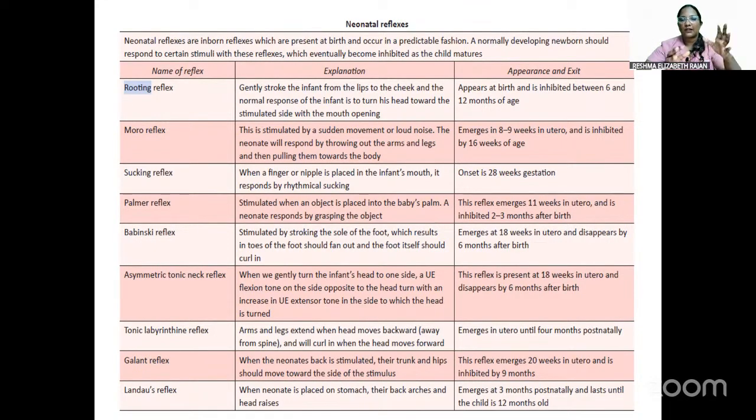So we have to study the neonatal reflexes to answer the previous question. So we have rooting reflex, Moro reflex, suckling reflex, palmar reflex, Babinski reflex, asymmetric tonic neck reflex, tonic labyrinthine reflex, Galant reflex, and Landau reflex. So these are all the neonatal reflexes that are present in the child.